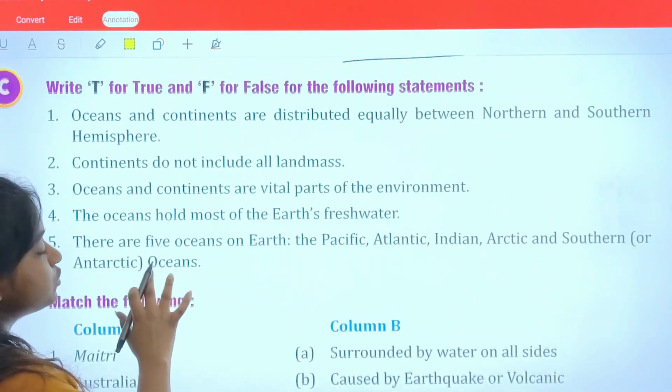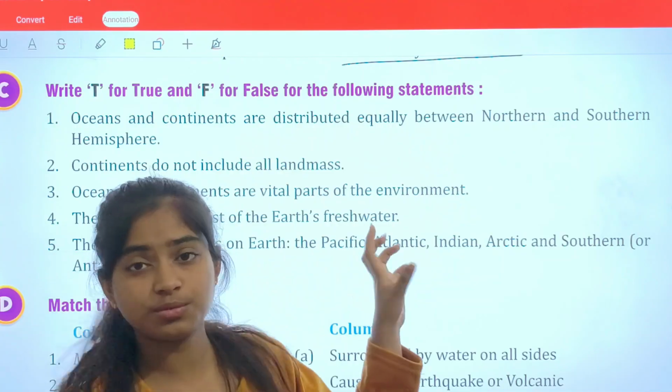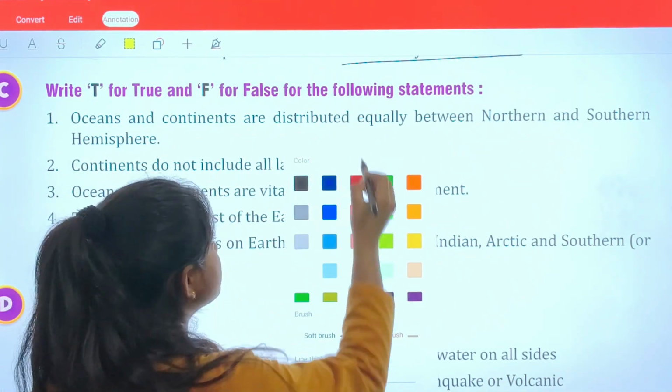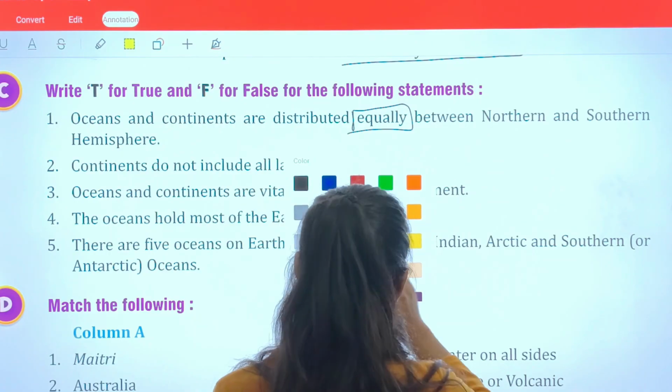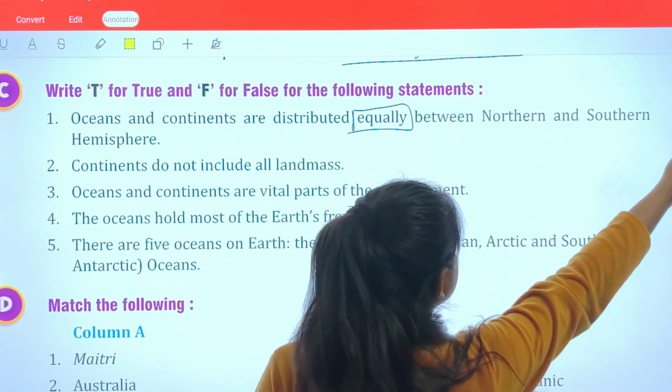Okay, so now do some true or false. Oceans and continents are distributed equally. So you can see this stuff. They are not equally distributed. So this is the wrong option.